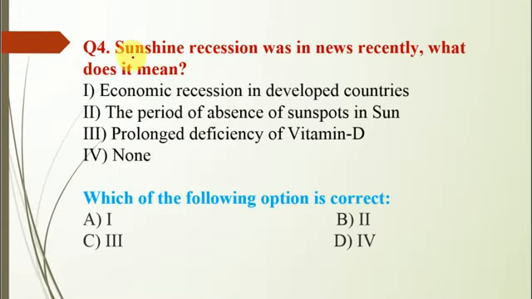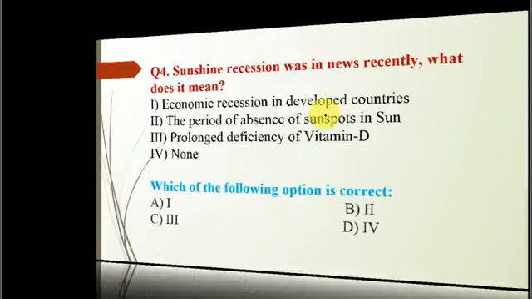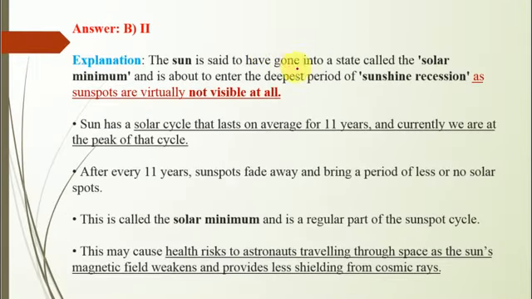Now question number 4 is, Sunshine Recession was in news recently. What does it mean? You have to choose the correct option in the given statement. The option which is correct is B, that means the period of absence of sunspots in the sun. The sun is said to have gone into a state called the solar minimum and is about to enter the deepest period of sunshine recession, in which the sunspots are virtually not visible at all.